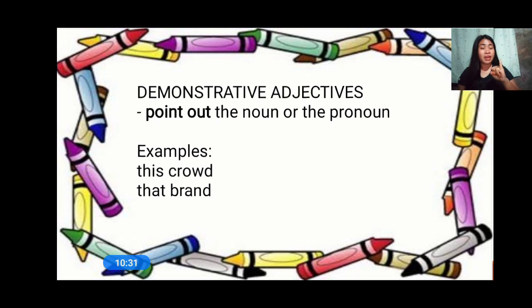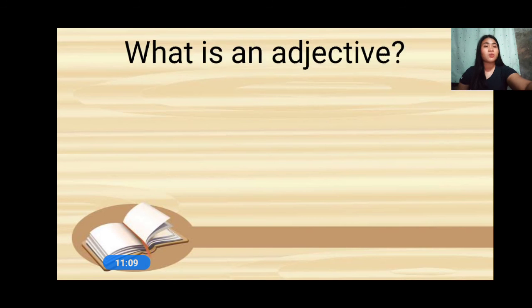So what are the kinds of adjective? The descriptive adjective, numerical adjective, and demonstrative adjective. When we say descriptive, it tells about the what? The quality of a noun or pronoun. Numerical adjective describes the number or quantity, and demonstrative adjective points out the noun or pronoun. So those are the kinds of adjectives. And remember that adjective is the word that describes a noun or pronoun. Do you understand me?